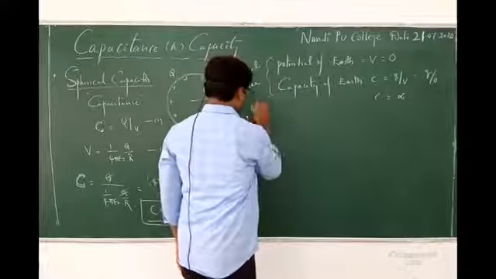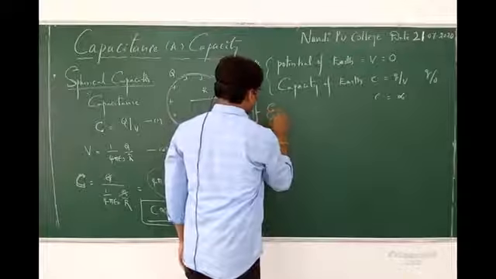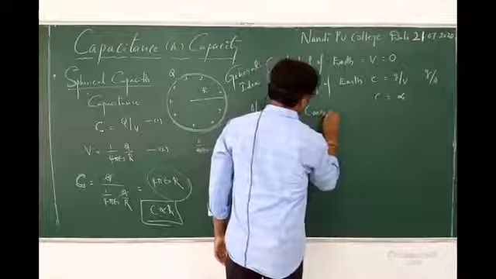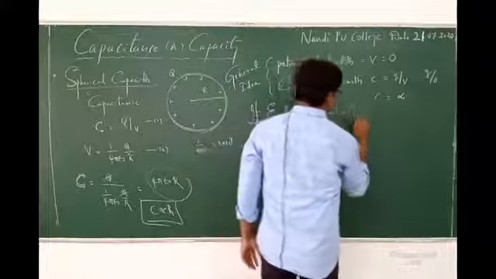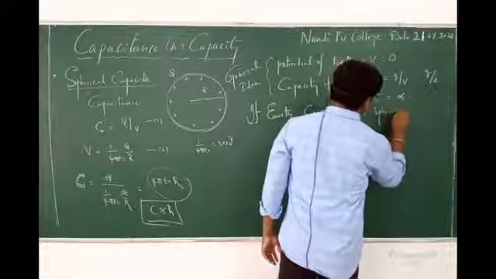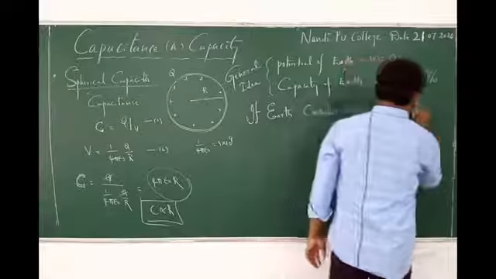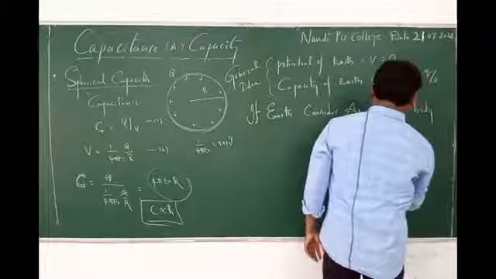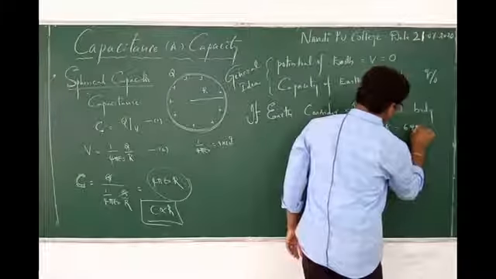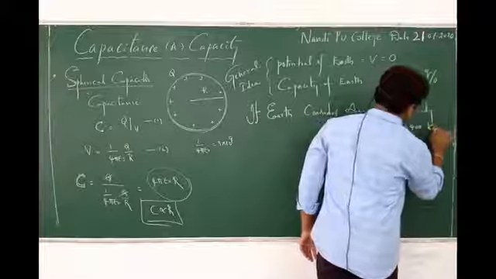Now, which is very important, if Earth is considered as a spherical body of radius R equals 6,400 kilometers.